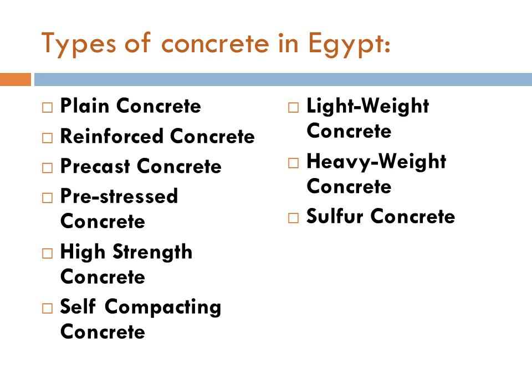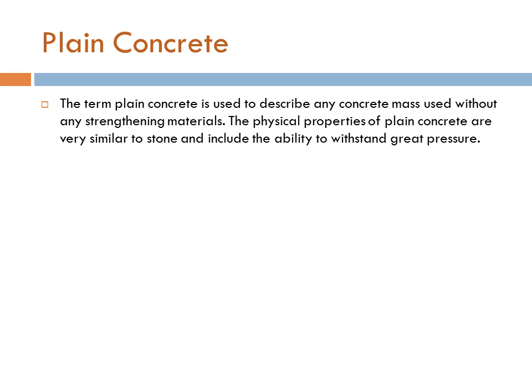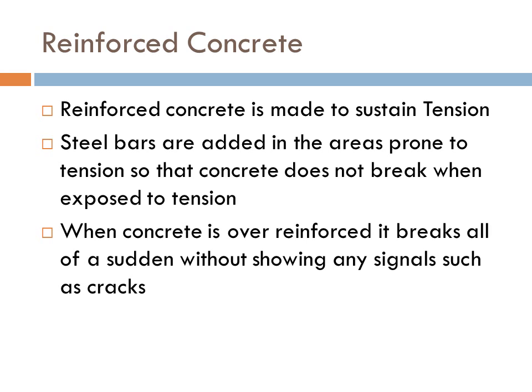Types of concrete in Egypt: plain concrete, reinforced concrete, precast concrete, pre-stressed concrete, high-strength concrete, self-compacting concrete, lightweight concrete, heavyweight concrete, and sulfur concrete. Plain concrete. The term plain concrete is used to describe any concrete mass used without any strengthening material. The physical properties of plain concrete are very similar to stone and include the ability to withstand great pressure. Reinforced concrete. Reinforced concrete is made to sustain tension.